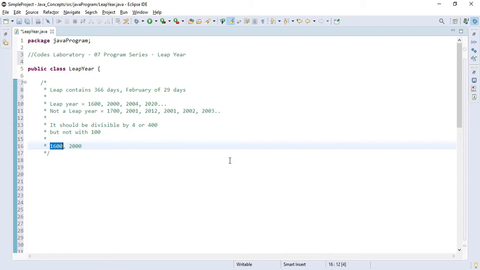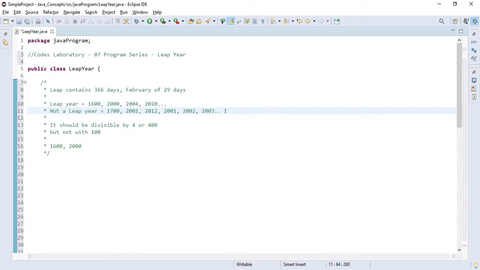If it is divisible by 100, like 1700, which is divisible by 4 and 100 also, then this year will not be a leap year. But if we look at the year 2000, it is divisible by 4 and also divisible by 100, so according to this logic it should not be a leap year. But if you divide by 400, the remainder will be 0, and that is why 2000 is also a leap year.